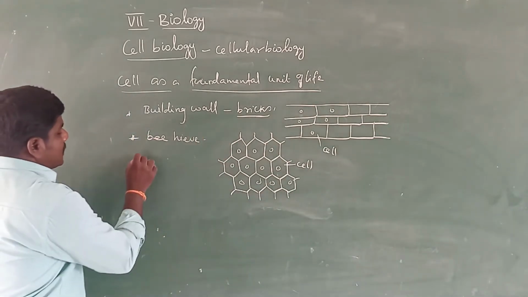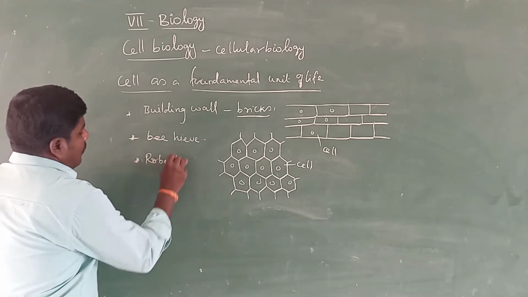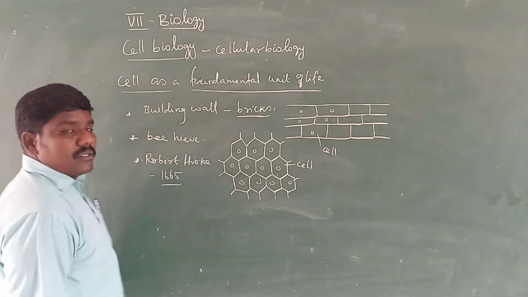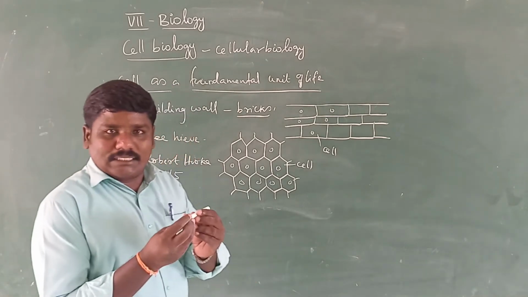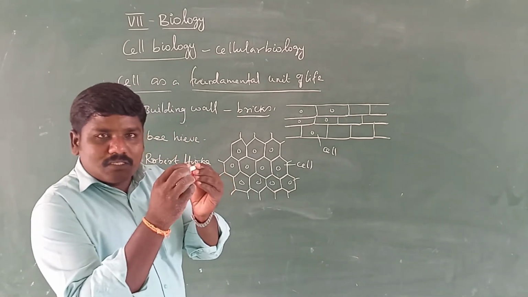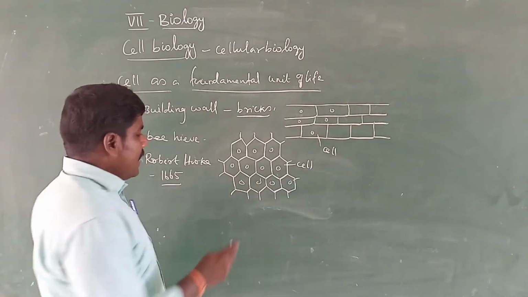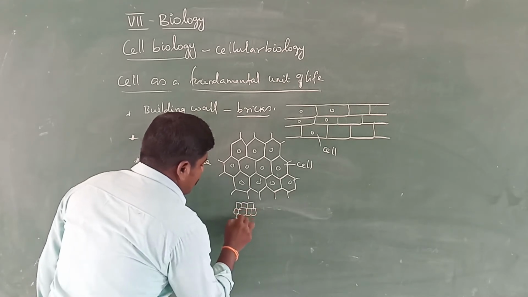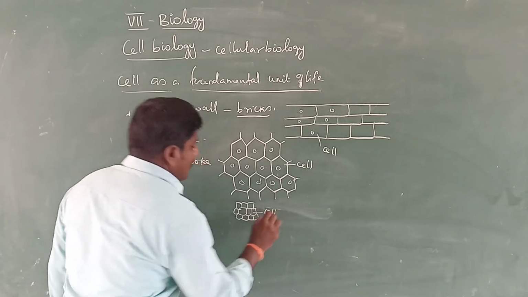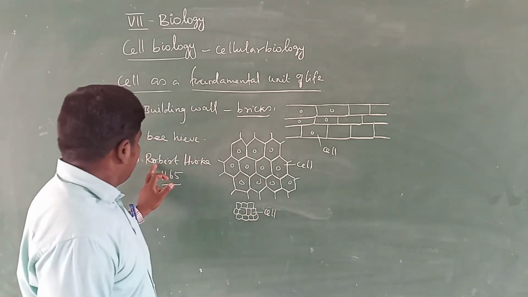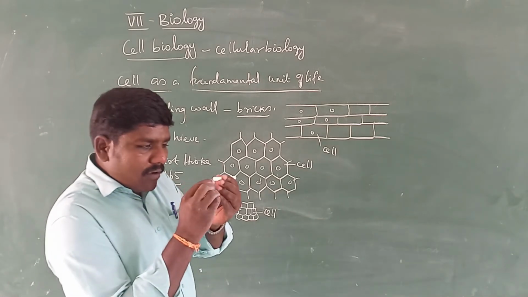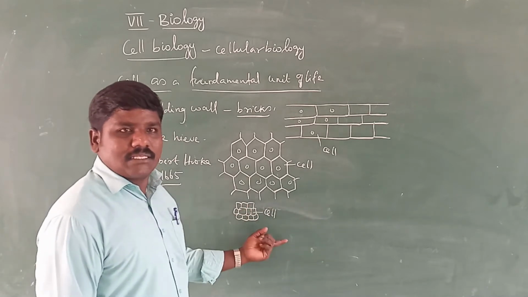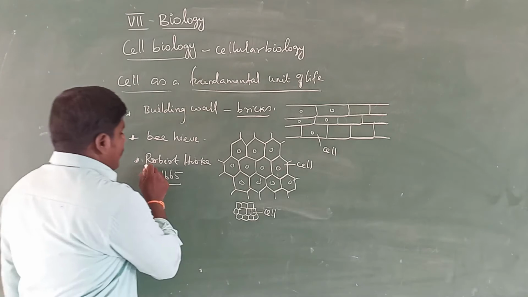So cell was first discovered by Robert Hooke in 1665. Robert Hooke looked at a cork plant. Inside the cork plant there are small boxes. Each box is called as cell.